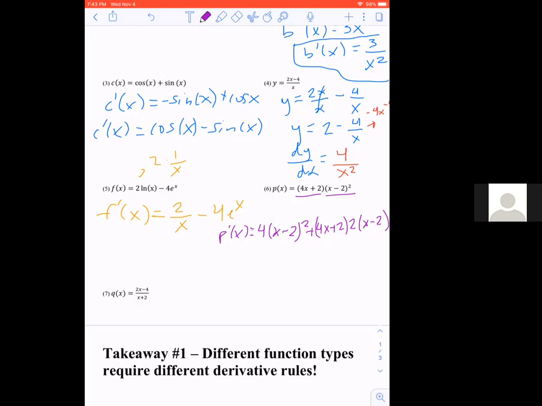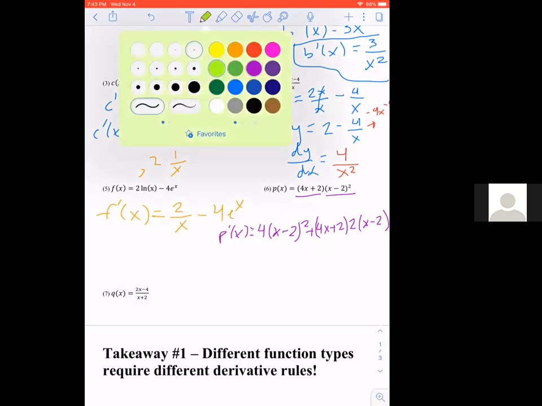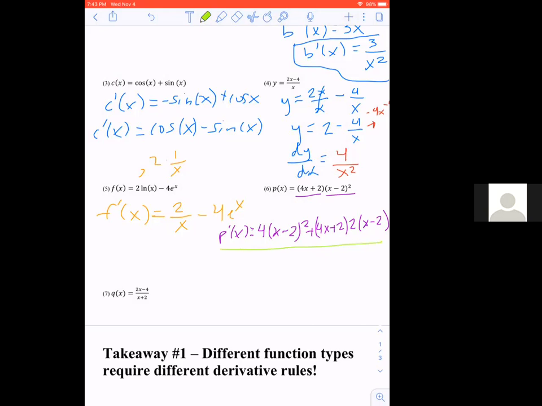And to be clear, this is the same thing we've been doing. This much more complicated expression still just helps us describe the slope at any given point on the original p of x function. I'm going to go to 7, and 7 is showing off, again, a different function we don't yet know how to derive.